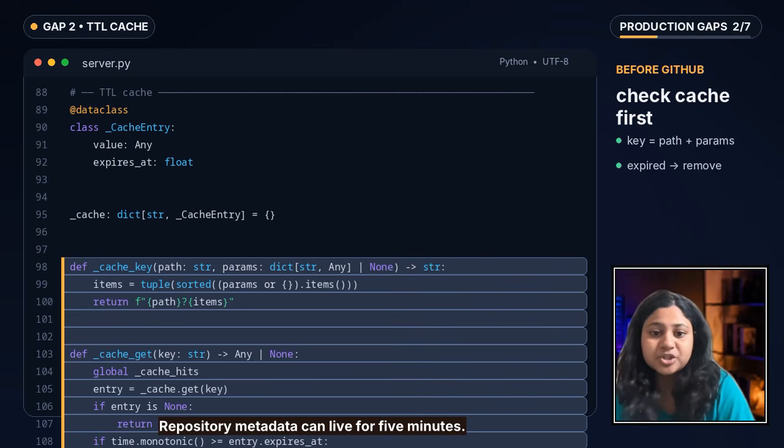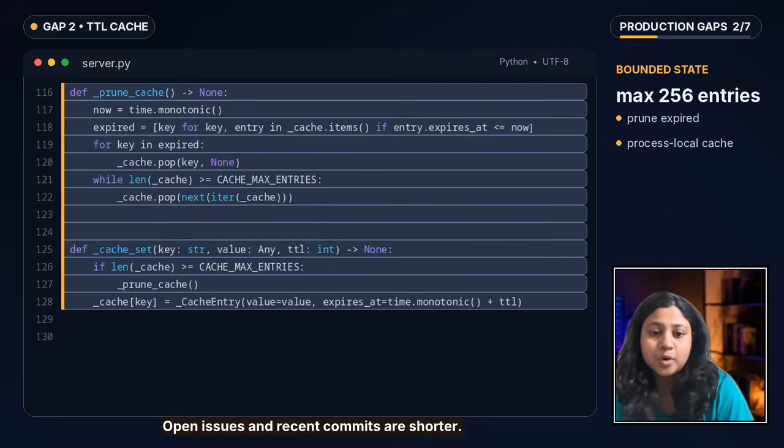And this implementation is still intentionally process local, perfect for a local studio like MCP server, but if you deploy multiple replicas, move the state to Redis or another shared cache. So the nice part is that we don't need to guess whether caching worked or not. In the live demo, the server records the cache hits and outbound HTTP calls, so we can prove it there itself, which I will show you.